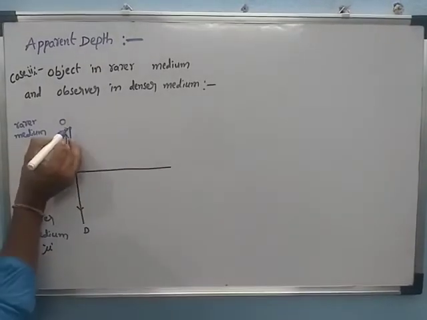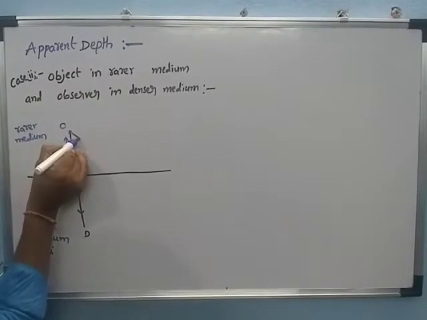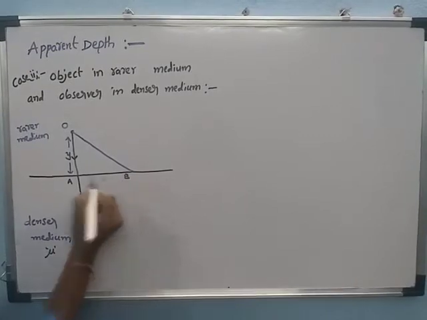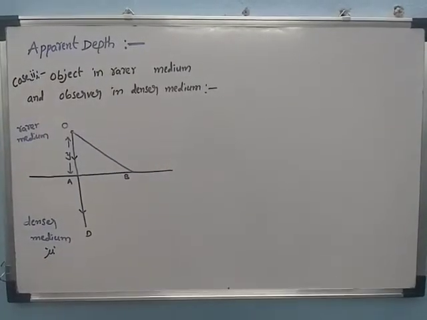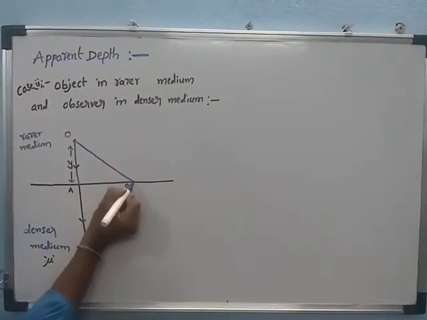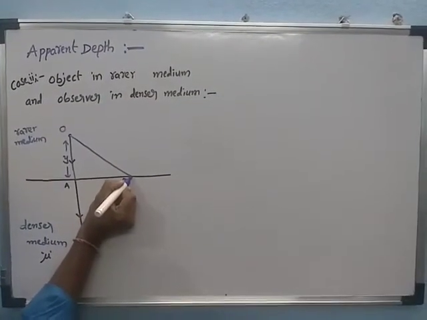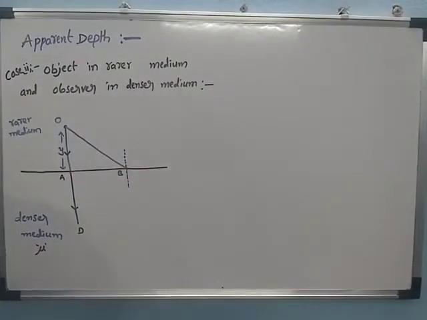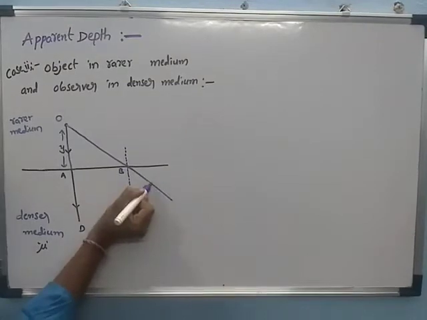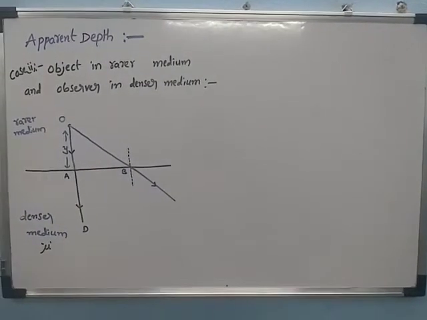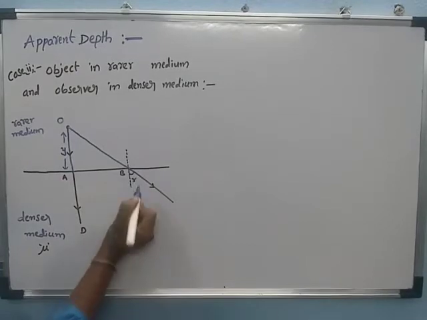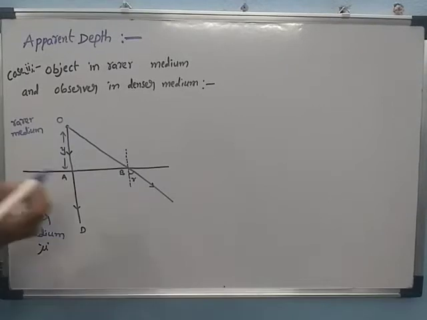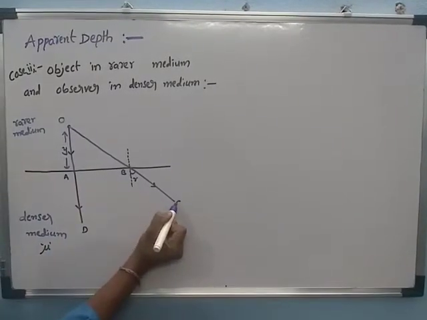Now another ray of light is incident at an angle at the point B. Here some of the light is reflected and some of the light is refracted. This is considered the normal, and the light is refracted and travels in this direction. This angle made is called the angle of refraction. Here the refracted ray meets at the point C.